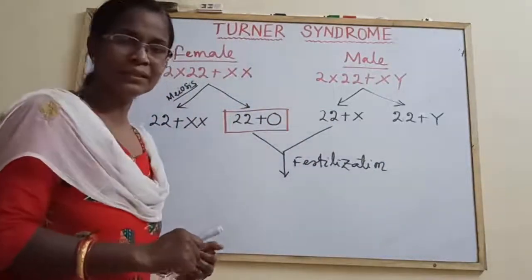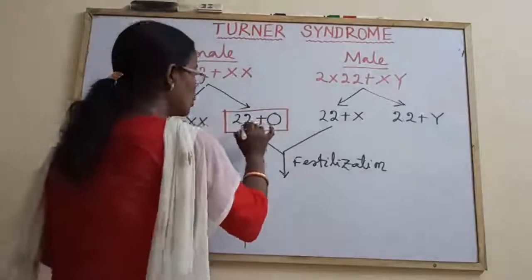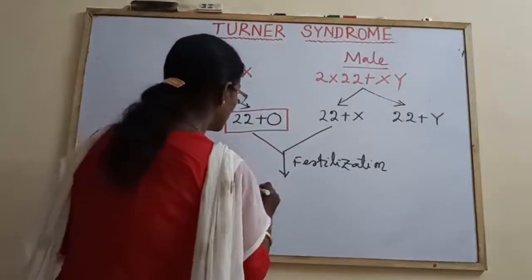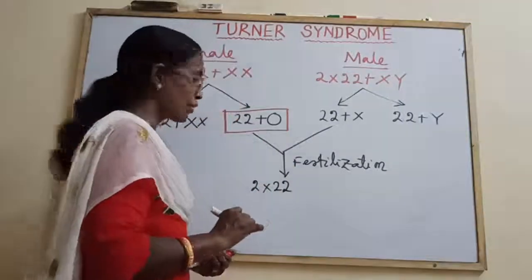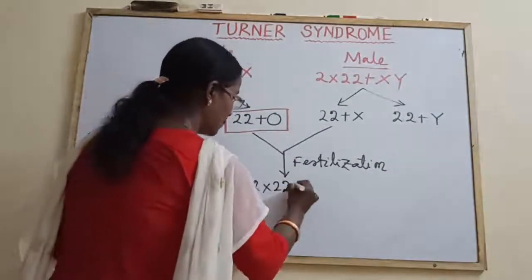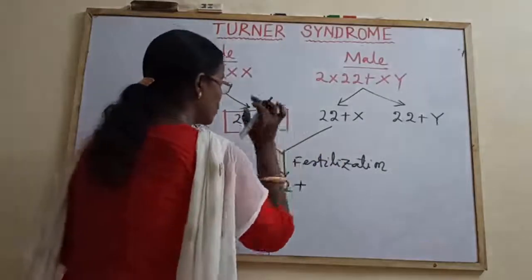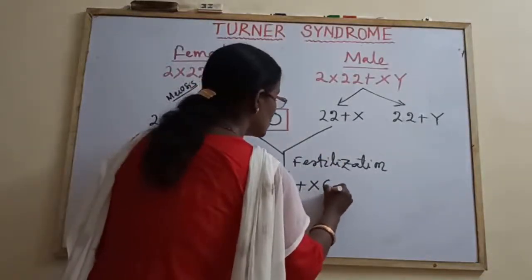What would be the zygote? The zygote would be 2 into 22, autosomes 44 in number, plus X plus 0.